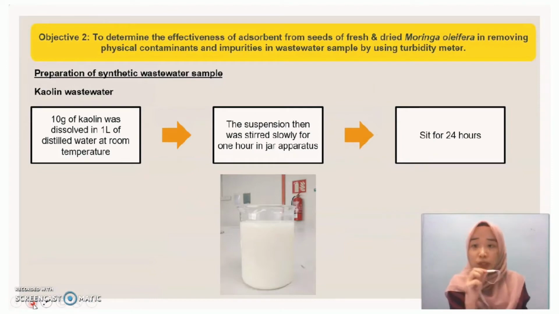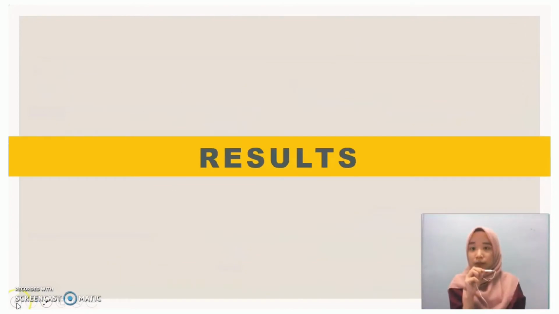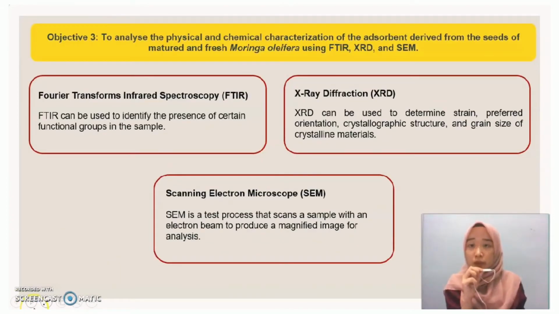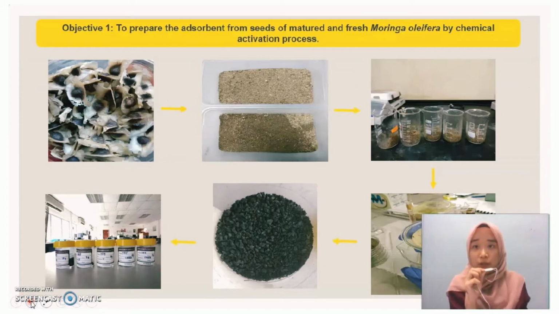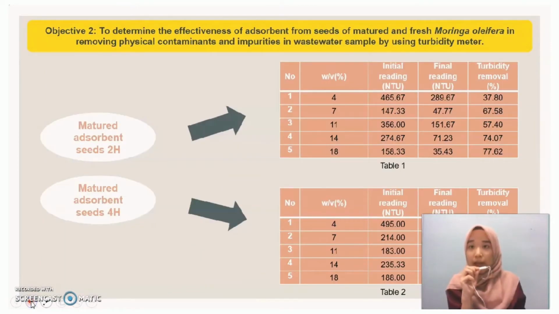This is the methodology that fulfilled objective 2, which is to determine the effectiveness of the adsorbent. And this is the methodology that fulfilled objective 3, which is to analyze the physical and chemical characterization. As for the results, this is the result for objective 1, which is to prepare the adsorbent, and I have prepared the adsorbent. And this is the result for objective 2.